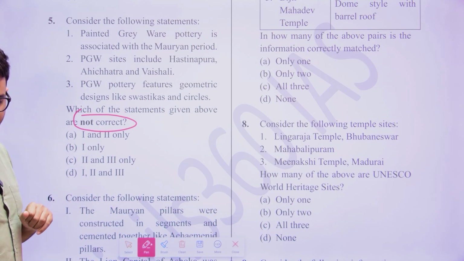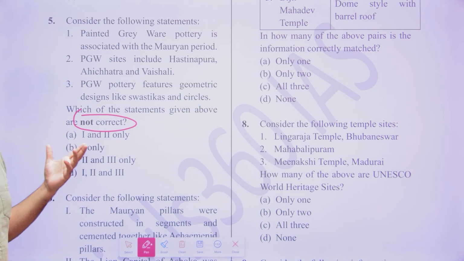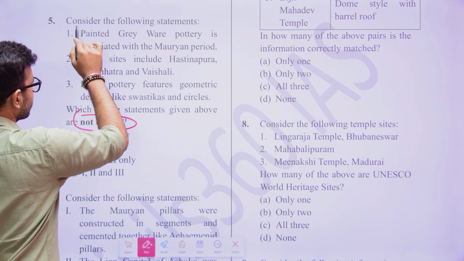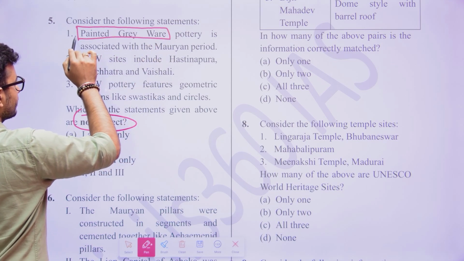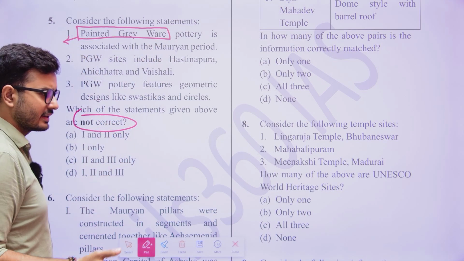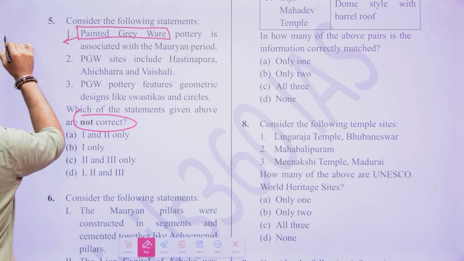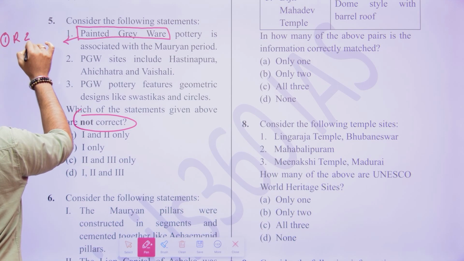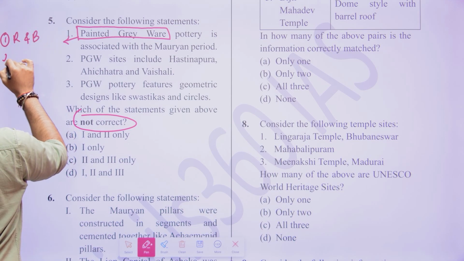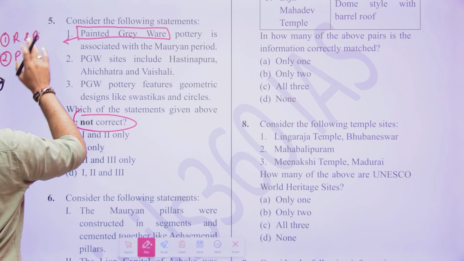It is once again a very easy question. You can very easily solve it. So here, what are they telling? Painted grey ware pottery. Now if you have read in detail, the pottery also evolved. Red and black ware pottery was during the Harappan time period.